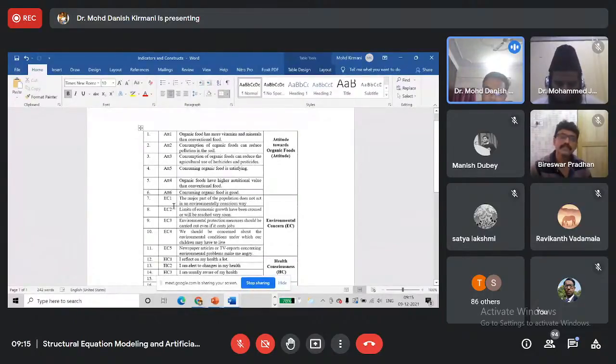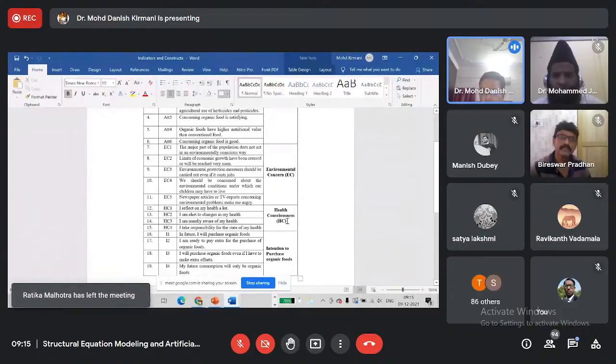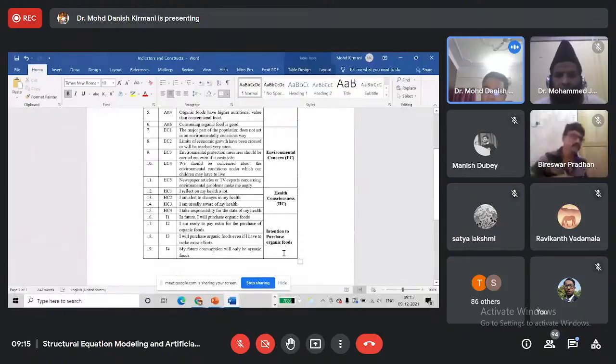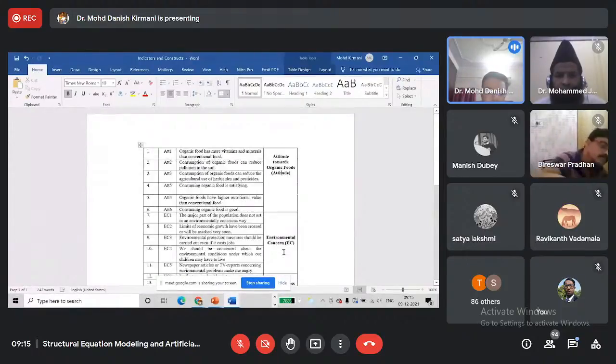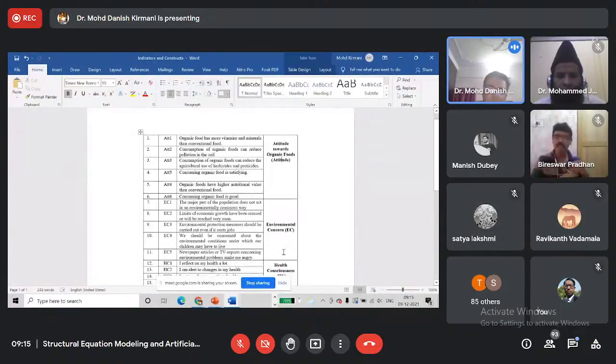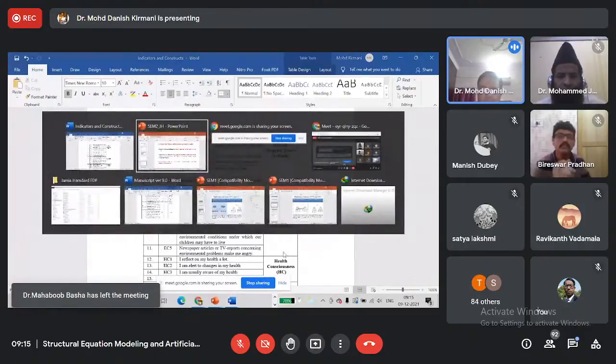We are also proposing that indicators EC1 to EC5 are supposed to measure environmental concern, HC1 to HC4 are supposed to measure health consciousness, and I1 to I4 are supposed to measure intention to purchase goods. So this is theory. We have proposed it on the basis of theory and standard scales. We have standard scales to measure these constructs, so we have taken these scales from theory.